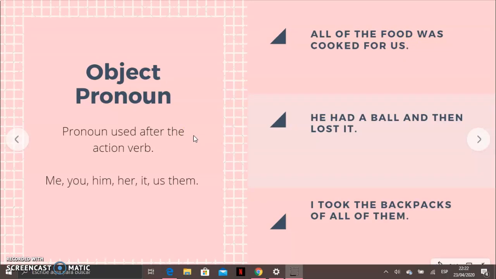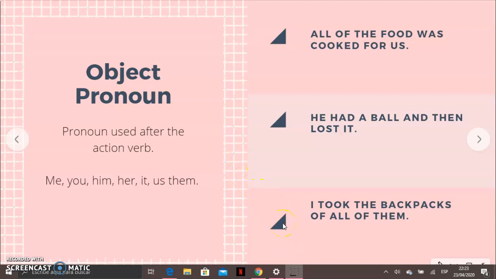Okay, now let's go to sentence number 2. Over here. He had a ball and then lost it. What is our action verb there? He had a ball and then lost it. Lost. So, remember that always the object pronoun is after the action verb. So, over here we have it. And here's it.